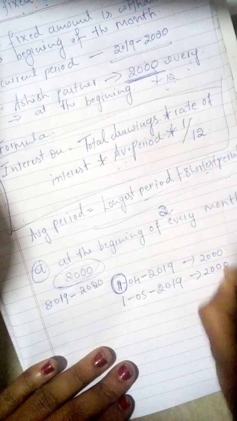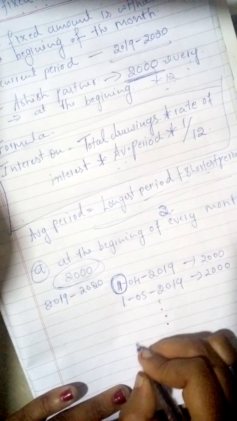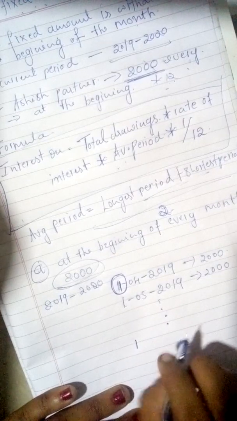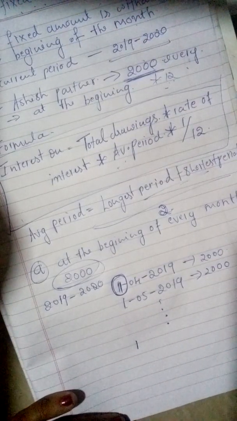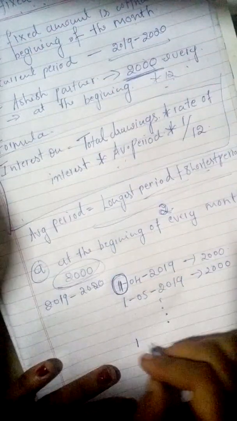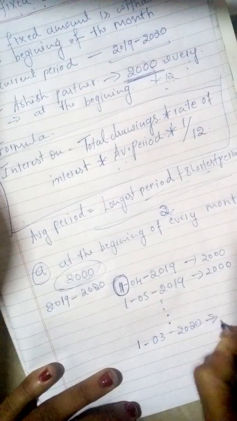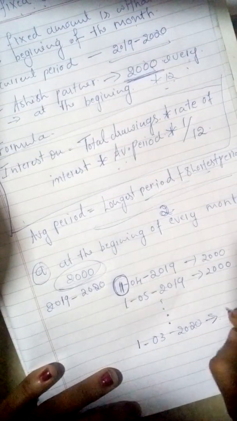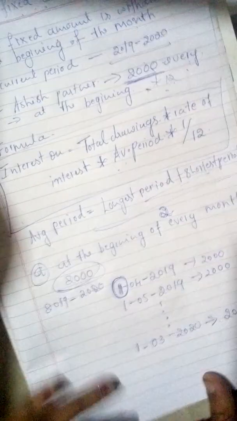This continues till the end of the year. Year end is 31/3/2020, but he is withdrawing at the beginning of each month. That's why 1/3/2020 is the last month of the year. During this period he withdrew a fixed amount, that is 2000.